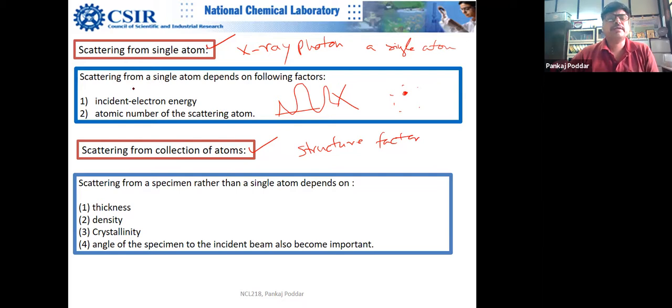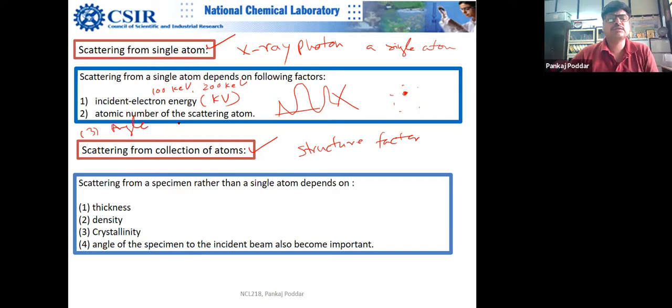So scattering from a single atom depends upon the incident electron energy, in kV. Suppose it is 100 keV or 200 or whatever it is. It also depends on the atomic number of the scattering atom, which I explained, and the third thing is the angle, the scattering angle.